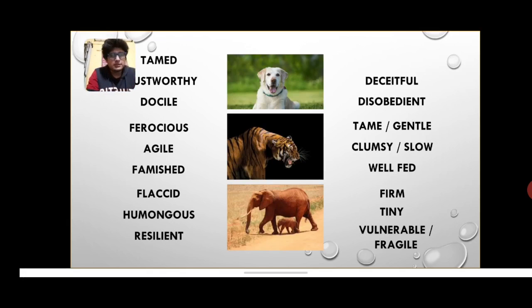The other way around, the opposite says deceitful. Deceitful means somebody who is ready and who will definitely cheat you for some reason or the other, right? If I say docile, the opposite word, the antonym for this adjective, is disobedient. One who would always be repulsive, right? So that's disobedient. Okay, let's talk about a tiger, which is